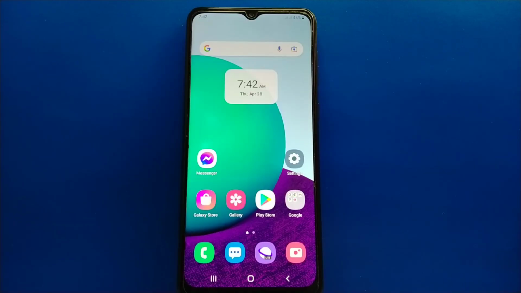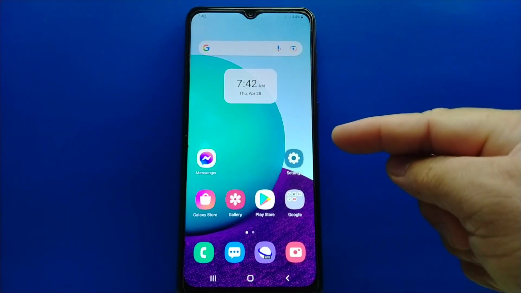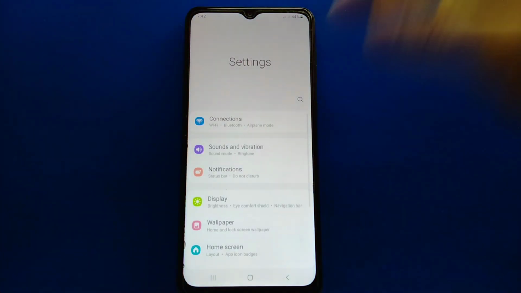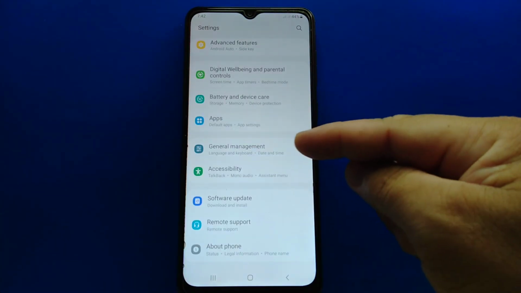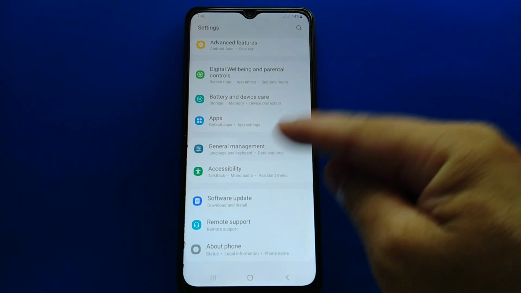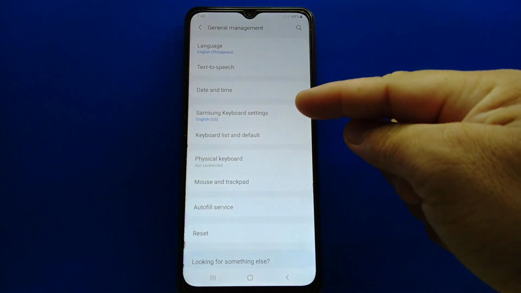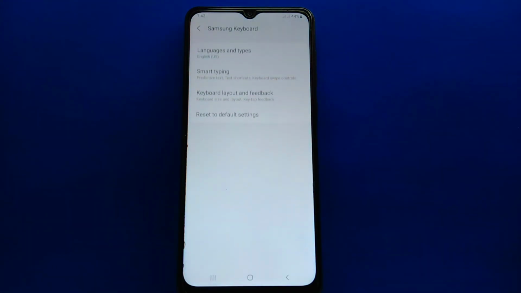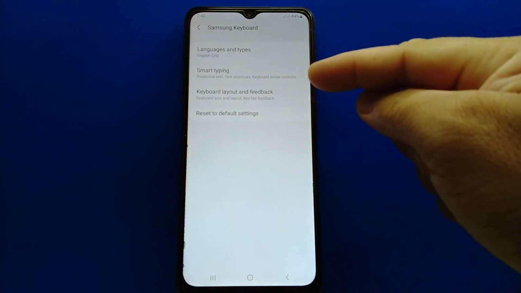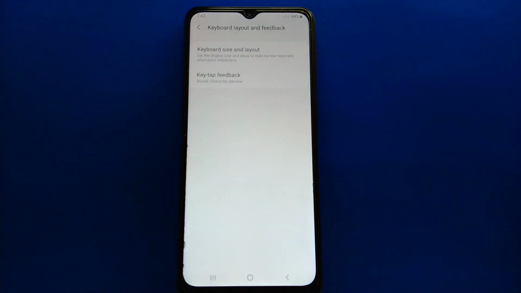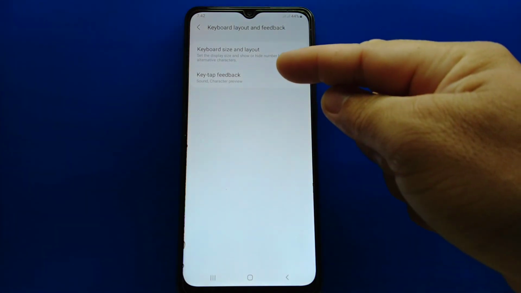So okay guys, all you have to do is go to Settings in your Samsung Galaxy A02. In Settings, scroll down and find General Management. Okay, tap this. Here in General Management, go to Samsung Keyboard Settings. In Samsung Keyboard Settings, you can see Keyboard Layout and Feedback. Okay, tap this. In Keyboard Layout and Feedback, you can see the Key-tap Feedback.